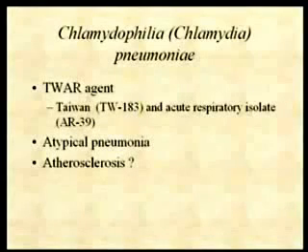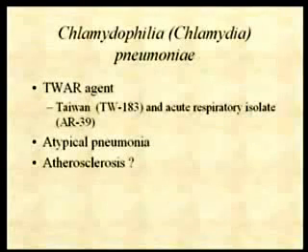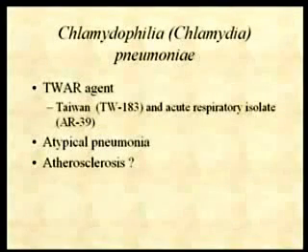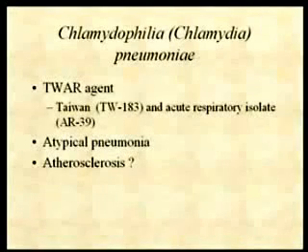But as these two isolates were being studied, it became clear that in fact it was the same organism, and so they then changed the name to TWAR. All right, so this became the TWAR agent. And for a long time we didn't know what the TWAR agent actually was, but then it was established that in fact the TWAR agent was a chlamydia, and it was a new species of chlamydia, so they gave it the name Chlamydia pneumoniae.